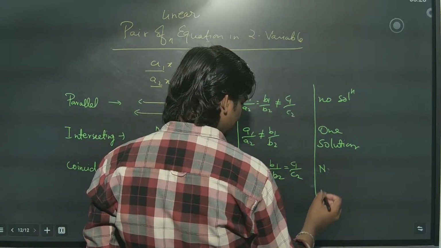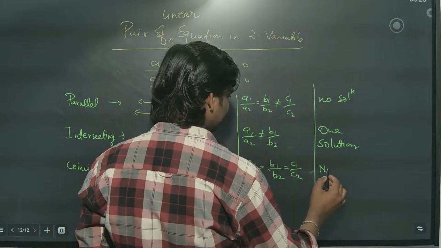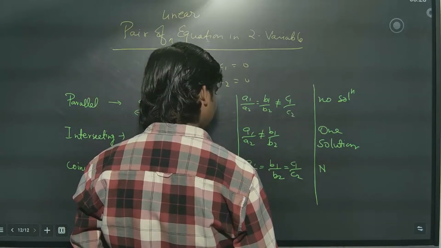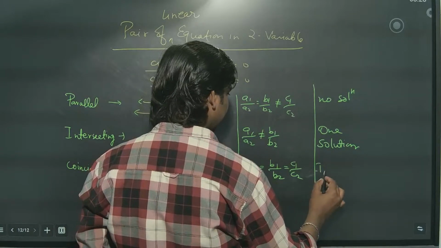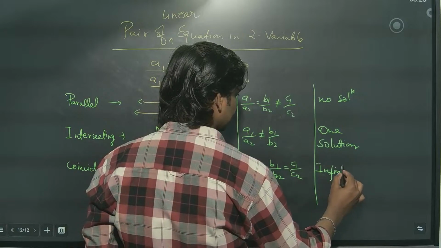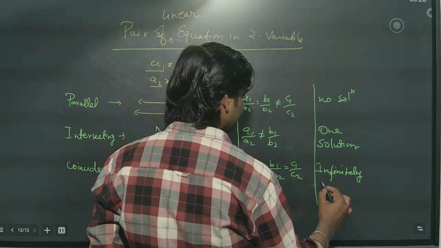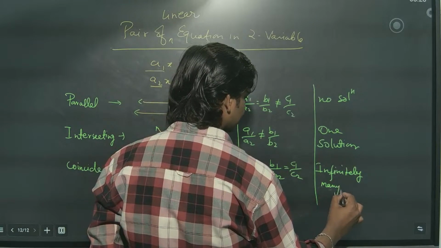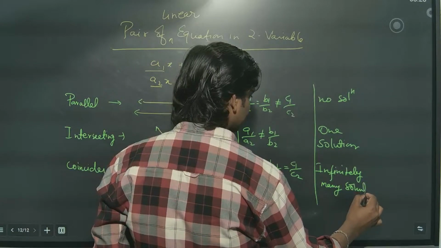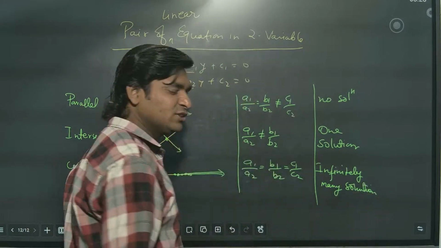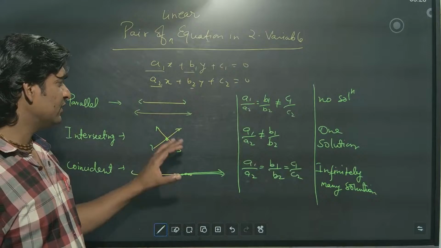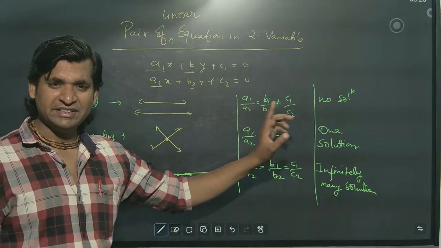So infinitely many solutions will be there. These are the three cases.